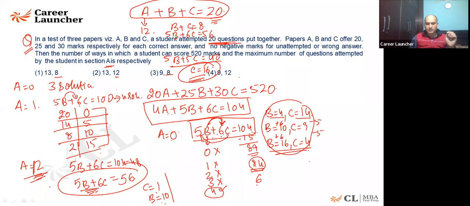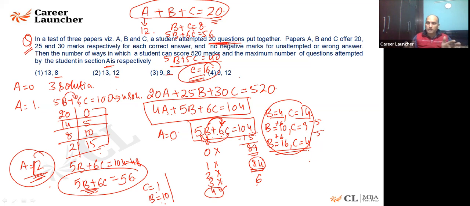If C is coming out to be 16 and A is coming out to be 12, is it possible that 12 plus 16 is 28? The number of questions which you are doing is 20. How can you get this value as 16? I hope it is clear. Let me repeat it again. B plus C is coming out to be 8 if A is equal to 12, because the number of questions that you are attempting is 20.